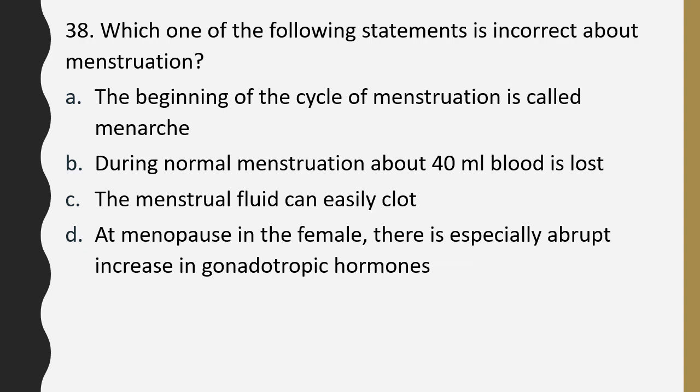Question number 38. Which of the following statements is incorrect about menstruation? Beginning of cycle of menstruation is called menarche. During normal menstruation, about 40 ml of blood is lost. The menstrual fluid can easily clot. At menopause in the female, there is an abrupt increase in gonadotrophic hormones. Which of the following statements is incorrect about menstruation? The correct answer is option C. Menstrual fluid can easily clot. This is an incorrect statement.